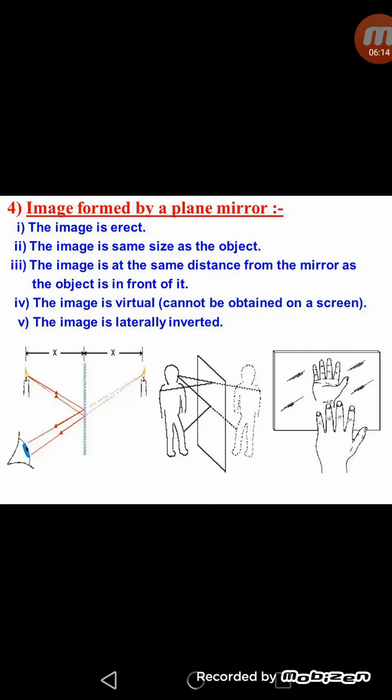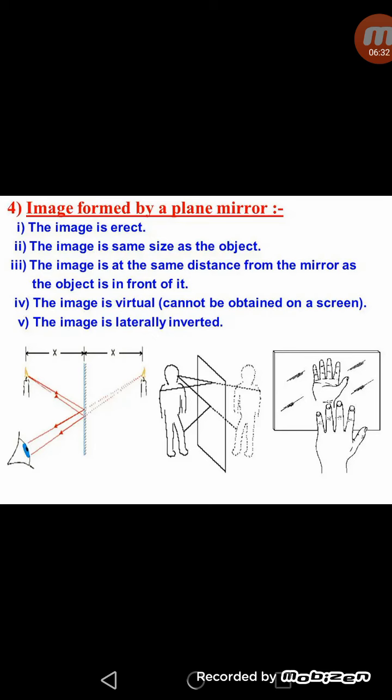For example, if any person is standing 2 meters away from the mirror, then the image will also be 2 meters away. The image is virtual.